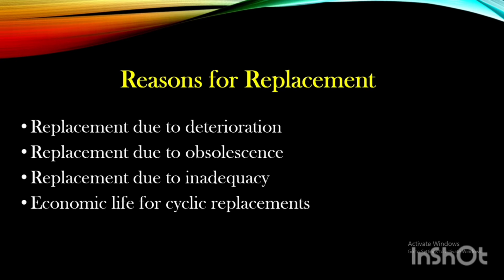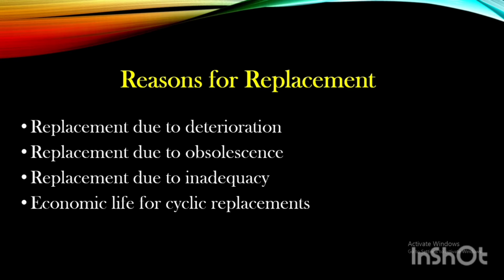So, there are some reasons for replacement. The first reason is replacement due to deterioration. Deterioration means the process of becoming progressively worse. Deterioration may occur due to equipment wear and tear, and misalignments. Misalignment means the condition of being out of the correct position or improperly adjusted. Because of deterioration, assets start to increase maintenance cost, reduce product quality, decrease the rate of production, cause loss in operating time, increase labor cost, and reduce the efficiency of the equipment.